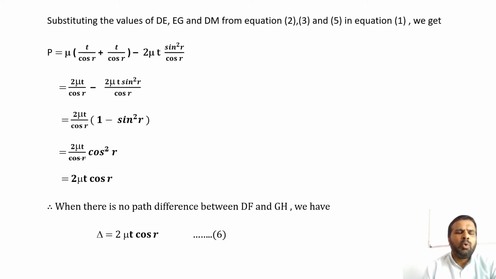2 mu t divided by cos r is common in both the terms, therefore take it outside. That is equal to 2 mu t by cos r bracket of 1 minus sin square r bracket complete, that is equal to 2 mu t by cos r into cos square r, because 1 minus sin square r is equal to cos square r. Cos r gets cancelled. Therefore, P is equal to 2 mu t cos r. Therefore, when there is no path difference or phase change between df and dg, we have delta is equal to 2 mu t cos r. Call this as equation number 6.